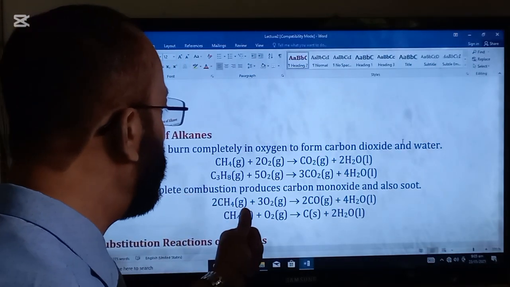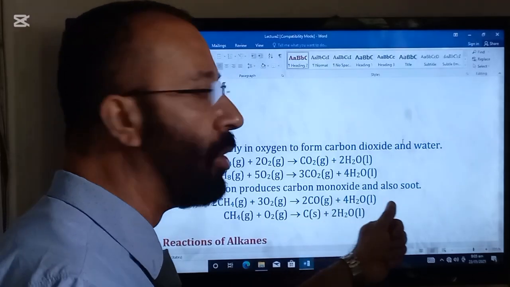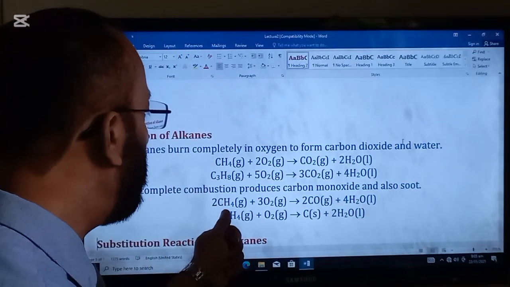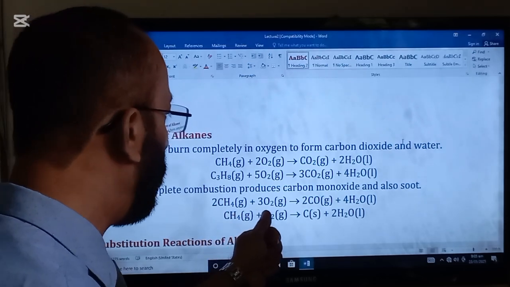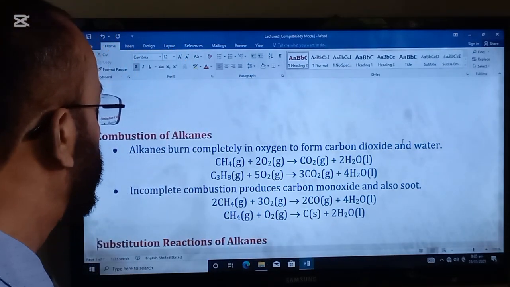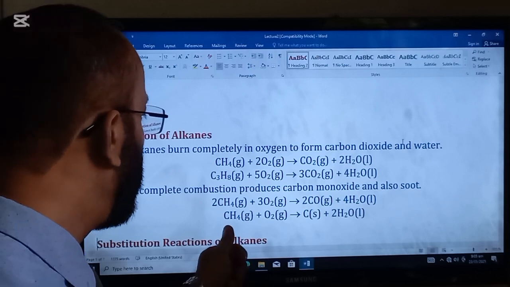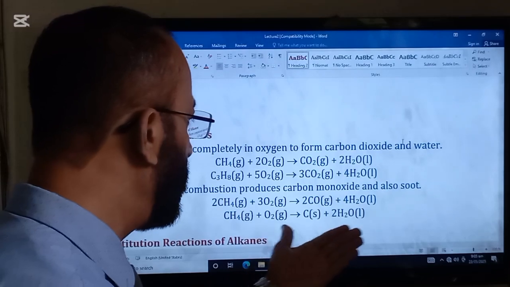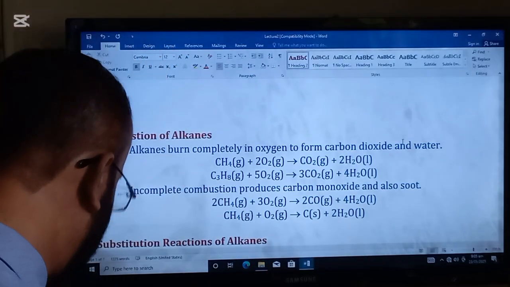Incomplete combustion produces carbon monoxide and also soot. So when methane burns in a limited supply of oxygen, it forms carbon monoxide and soot. And in the other reaction, methane burns in a limited supply of oxygen to give soot and carbon monoxide.